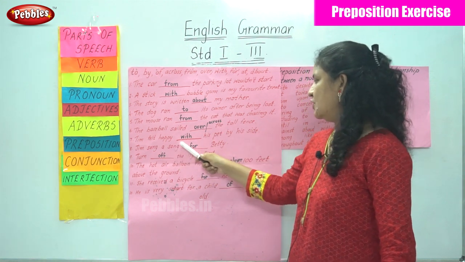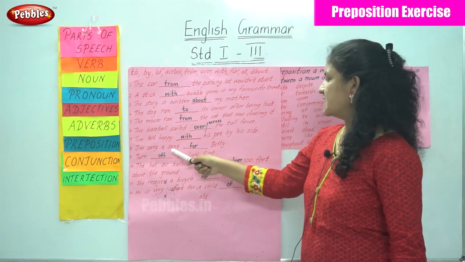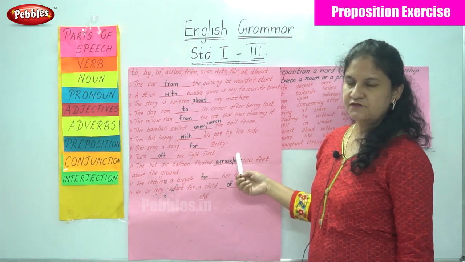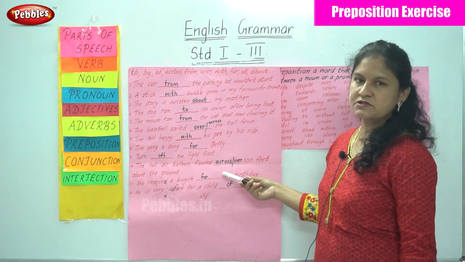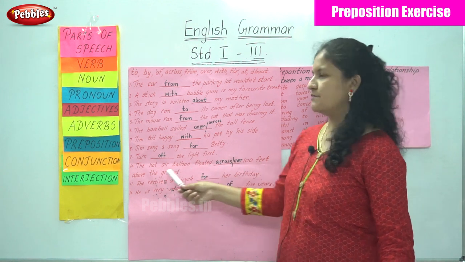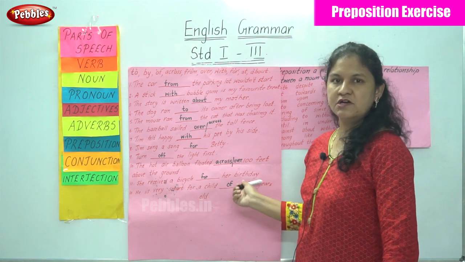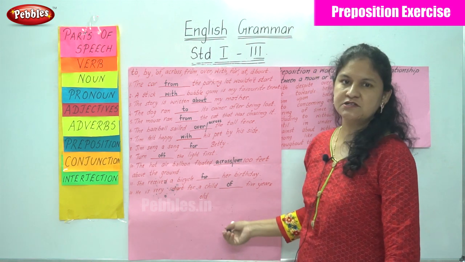Tim felt happy with his pet by his side. Jim sang a song for Betty. Turn off the light first. The hot air balloon floated across or over 100 feet above the ground. She received a bicycle for her birthday. He is very smart for a child of 5 years old.